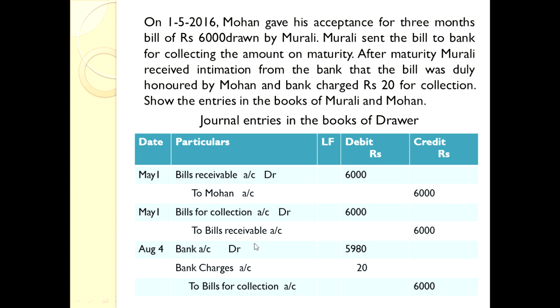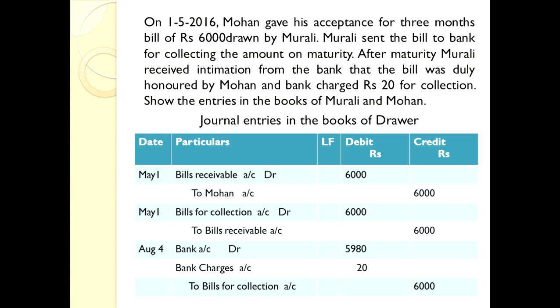Now Murali sends that bill to the banker for collection purposes. While sending for collection, we debit bills for collection account, bills for collection account debit to bills receivable. The banker won't keep that bill, so we create a separate account for collection.